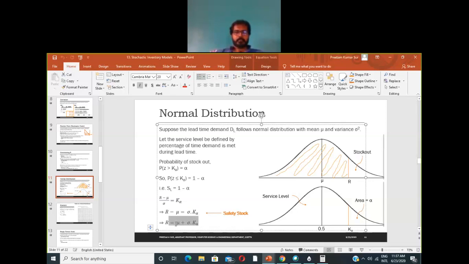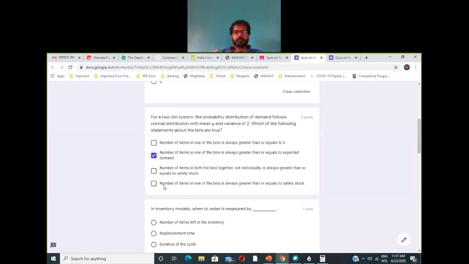So from this expression, the reorder level or items in the first bin will also be greater than or equal to sigma into k alpha, the safety stock. So this option will also be correct.